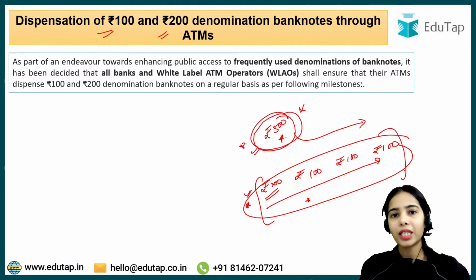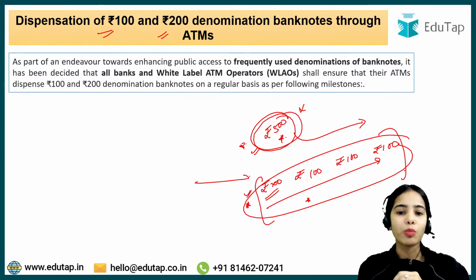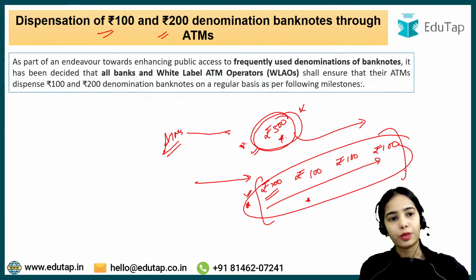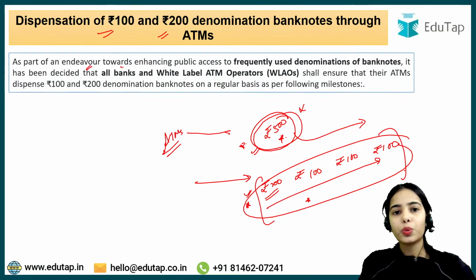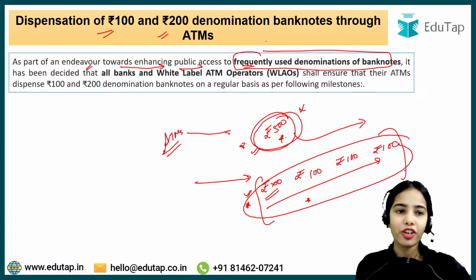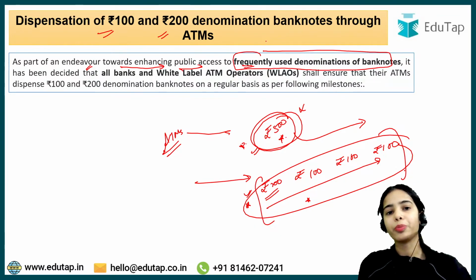So it has been seen by the RBI that people prefer to have small notes, but the ATMs usually dispense the 500 rupee note. So it has become a problem, and that's why the RBI has come up with a solution, as part of the endeavor towards enhancing public access to frequently used denominations of banknotes. The frequently used denominations are 100 rupee and 200 rupee banknotes.